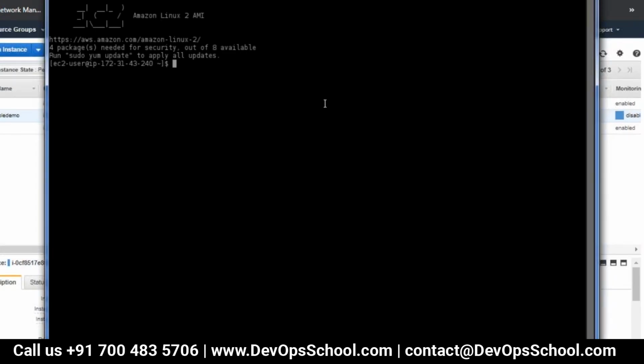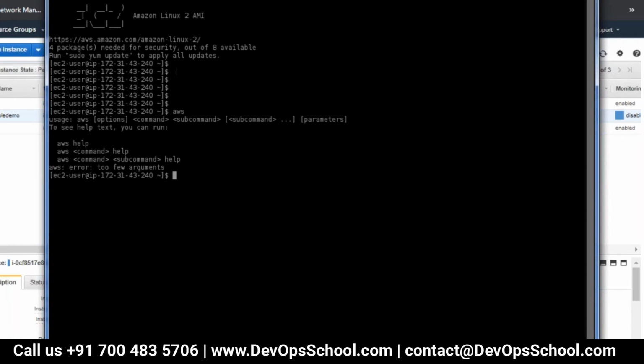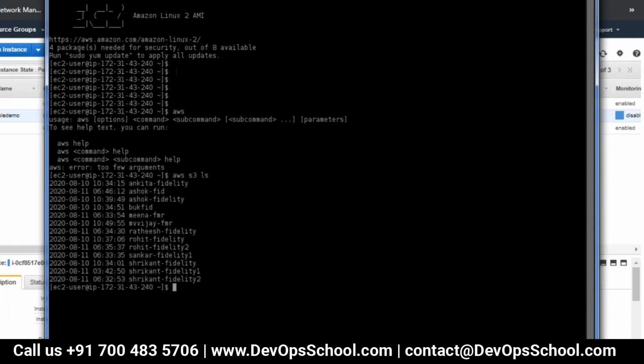Yeah, so I got a prompt here. Now, if I say aws, this is pre-installed, so I need not install it. Now what I'm going to do is run the command aws s3 ls. It is working. Here I did not do aws configure. I have not given an access key or secret access key. That is for the user, right?